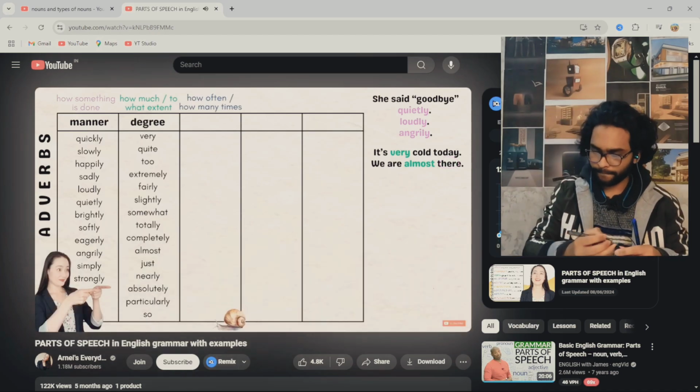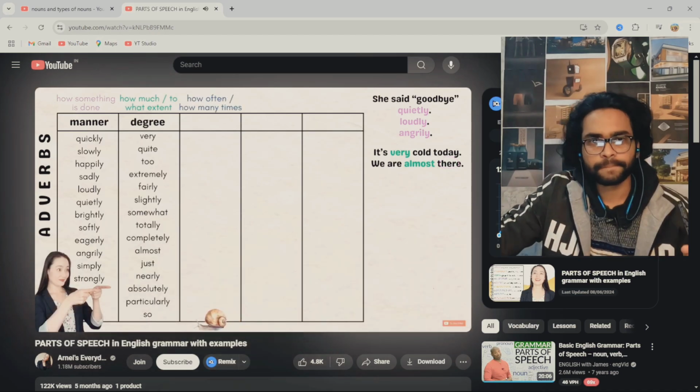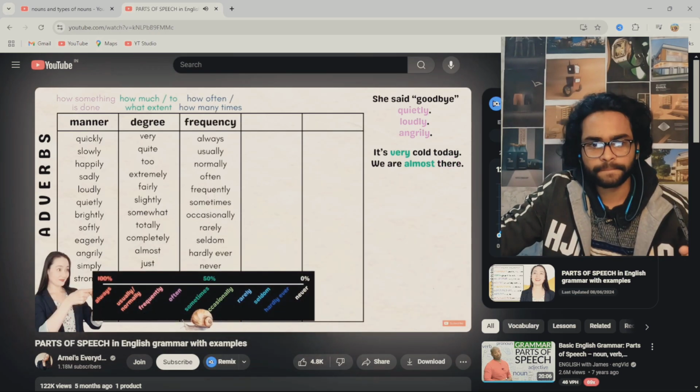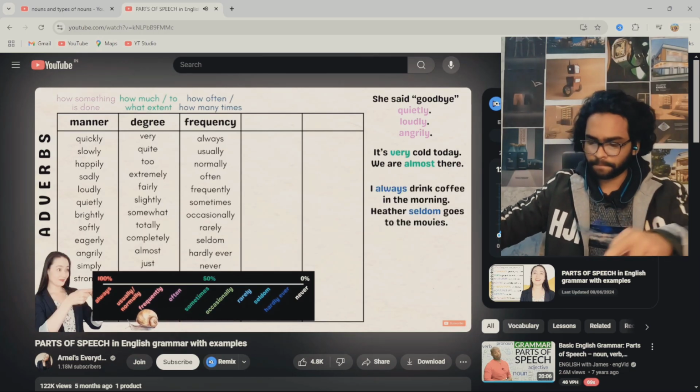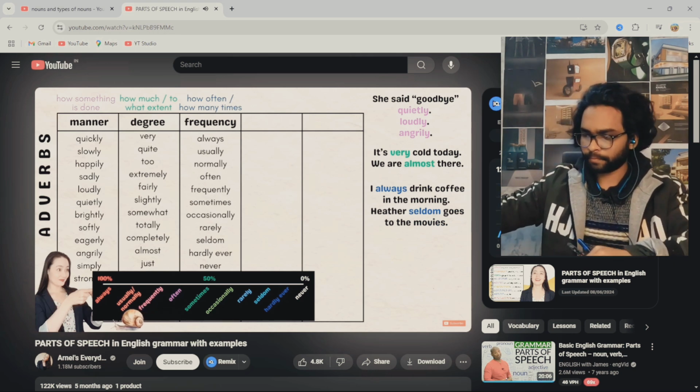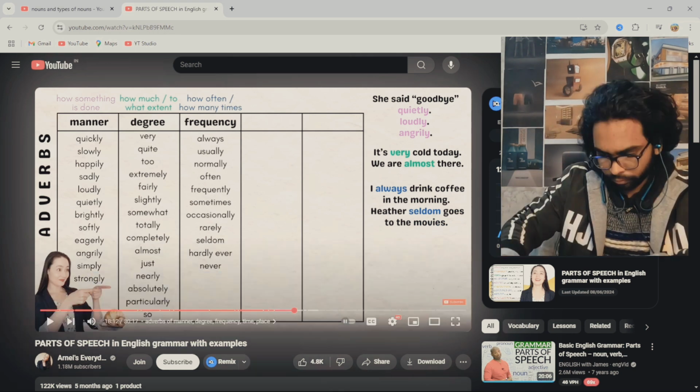Adverbs can tell us how often, how many times. We call these adverbs of frequency. I always drink coffee in the morning. Always tells you how often I drink coffee. Heather seldom goes to the movies. Seldom tells you how often Heather goes to the movies.